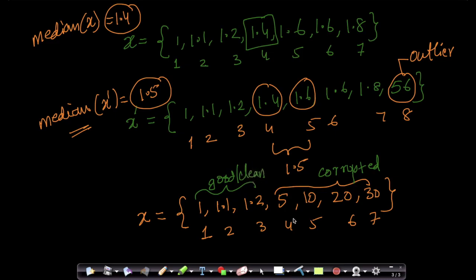So if more than 50% of my points are corrupted, what is the median of x double dash? The median of x double dash is 5, because the central value is the fourth. If more than 50% of your points are corrupted, only then does the median get corrupted. This is a very interesting observation. Some people could argue that these are the clean points and these are the outlier points, so it depends on how you look at it. For computation of the median, as long as less than 50% of your points are corrupted, your median will still remain sensible and sane, unlike your mean.